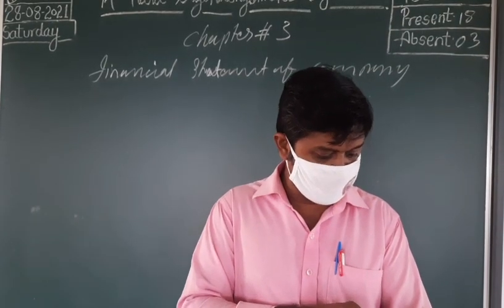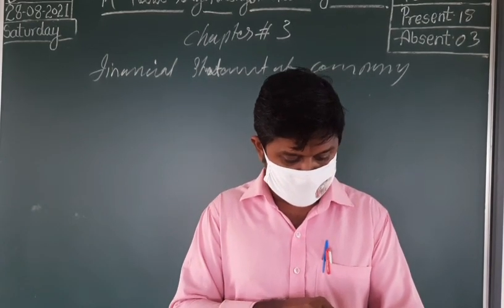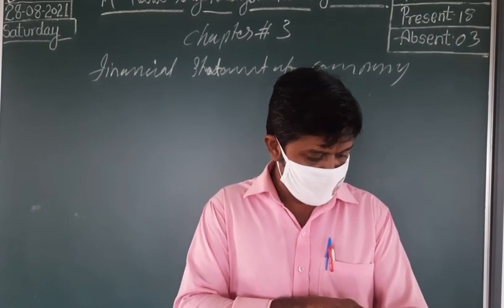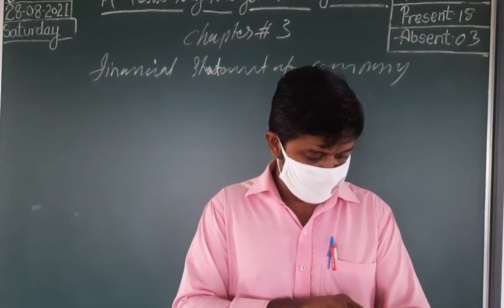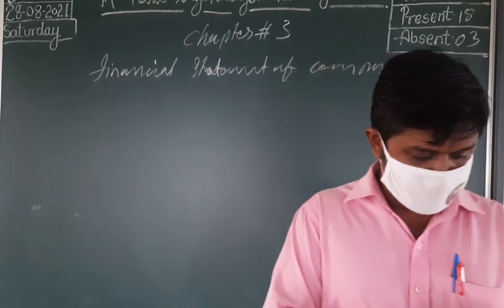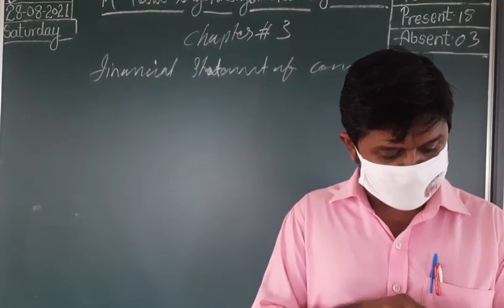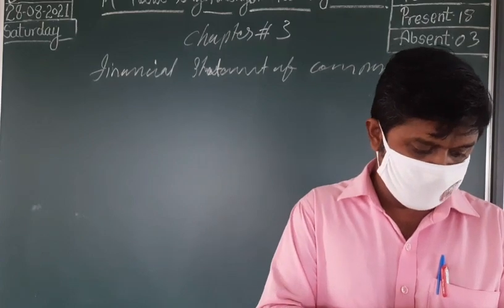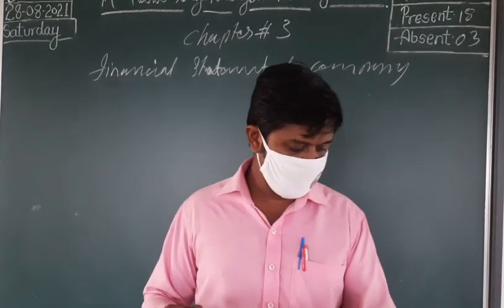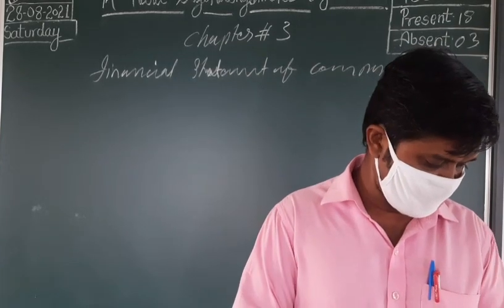That means outstanding expenses, calls in advance and interest thereon. Unclaimed dividends, very rare case. Provident fund, very rare case. Provident fund payable, GST payable, etc. That is what comes in other payables under current liabilities.